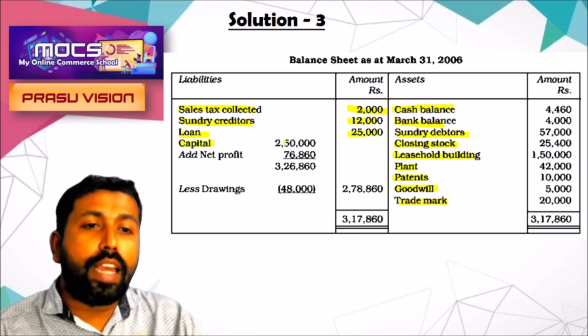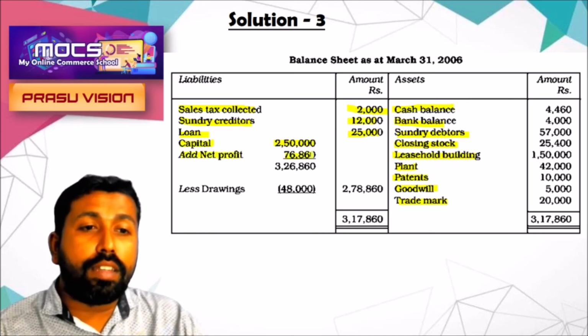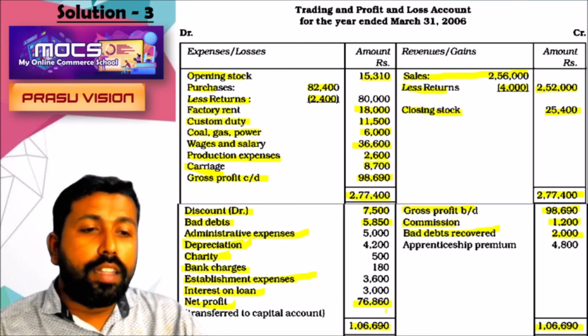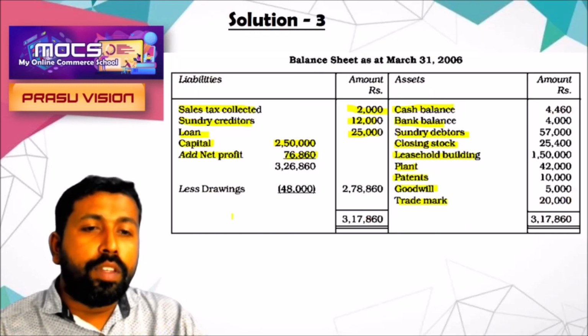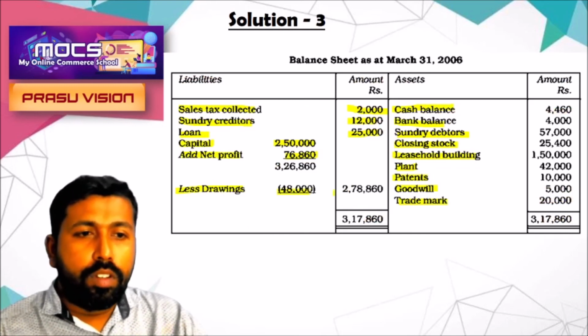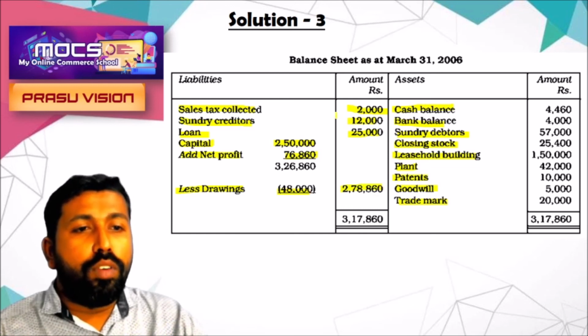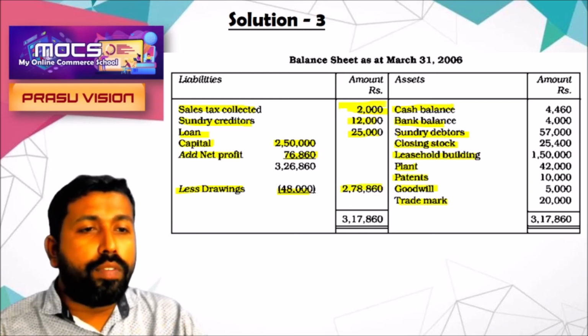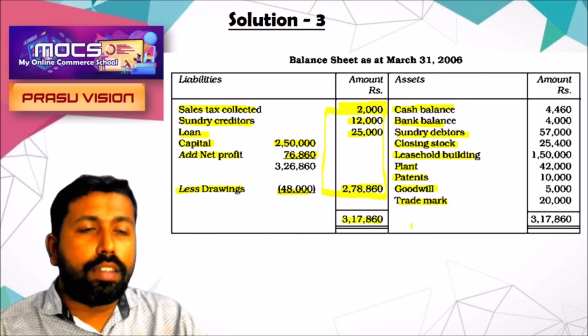Just look at here. Capital 2,50,000. We are adding the net profit 76,860. This amount will be added with the capital, isn't it? And we are deducting the amount 48,000 drawings. So difference will be 2,78,860. When we find the total of liability plus capital, we will get 3,17,860.